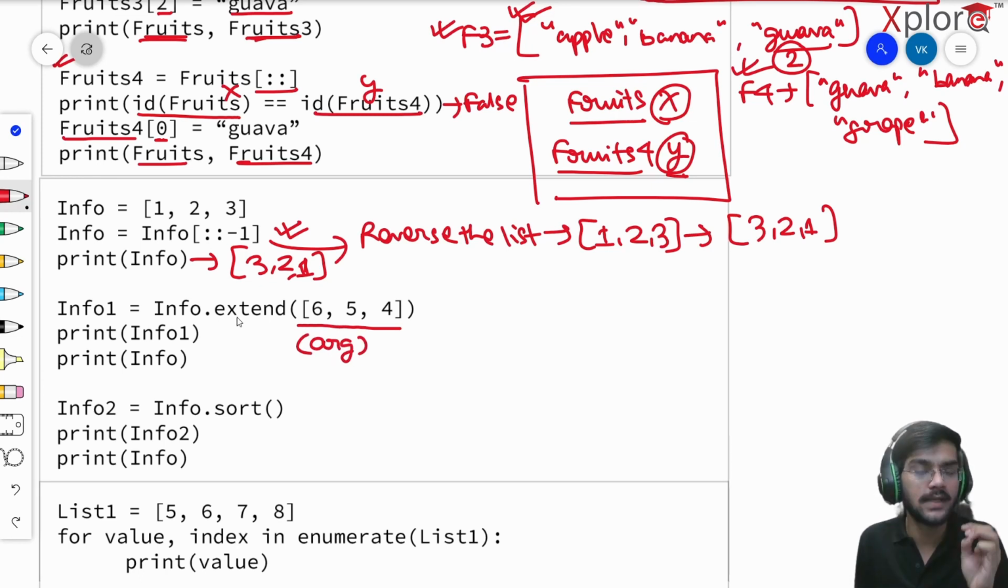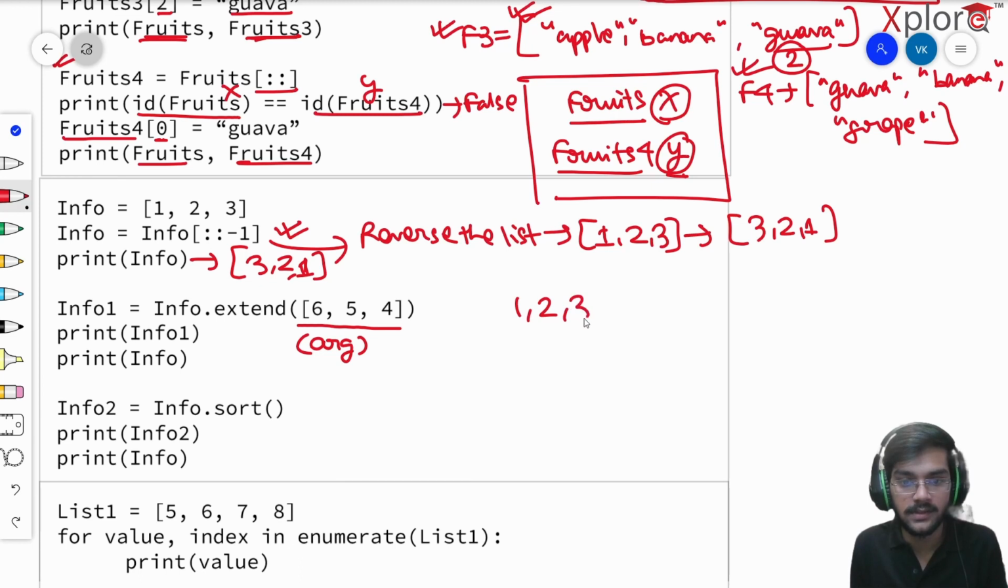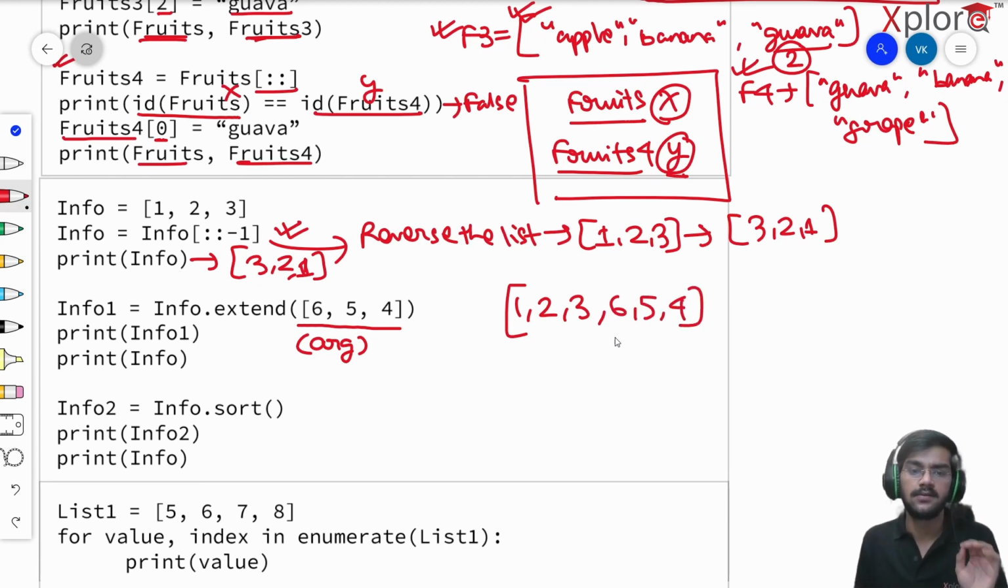So what does dot extend do? So dot extend is going to basically add or append to the end of the list the new list here. Okay, so for example, up here info is 1, 2, 3, and I call this operation dot extend. Then what will really happen is that 6, 5, and 4 will come up here. That's it.